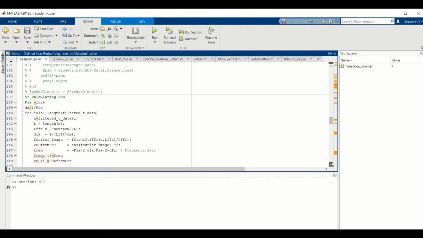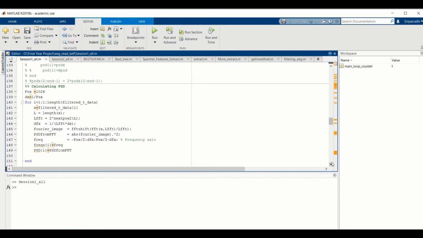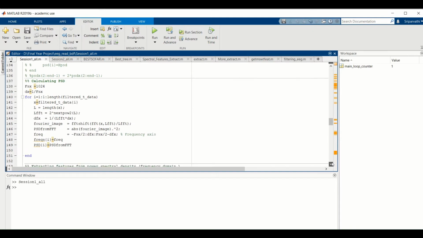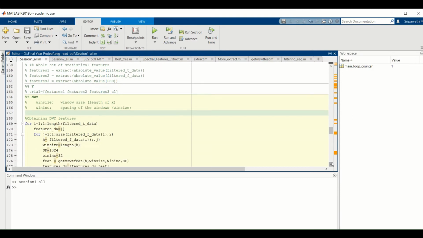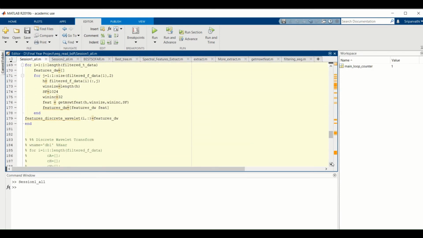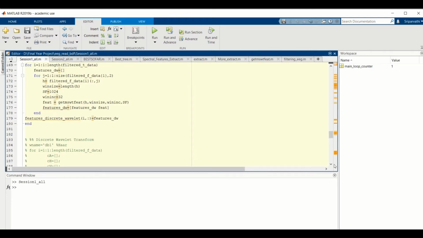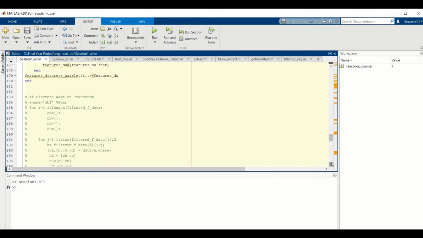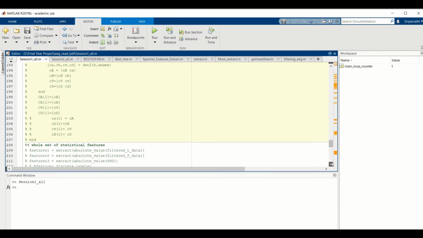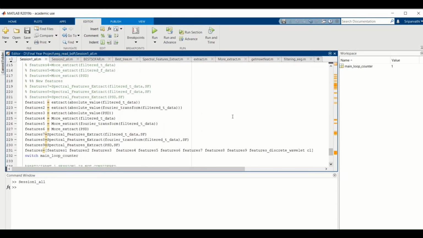The first feature to be extracted is the power spectral density. After extracting the power spectral density, the discrete wavelet transform features are extracted. This is done using the following function. This function extracts energy, variance, waveform length and entropy. After that, the statistical features are extracted from both the time domain as well as frequency domain data.